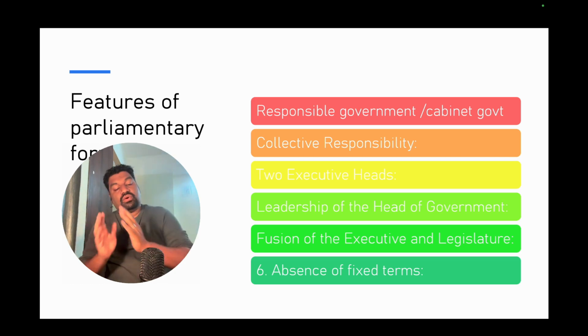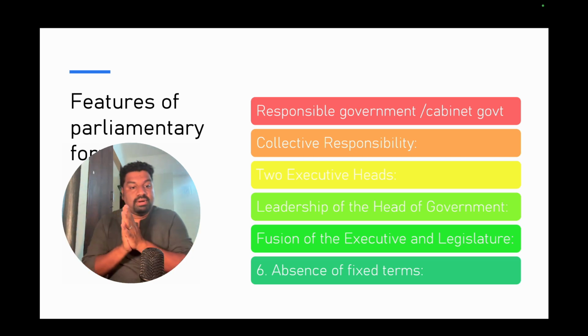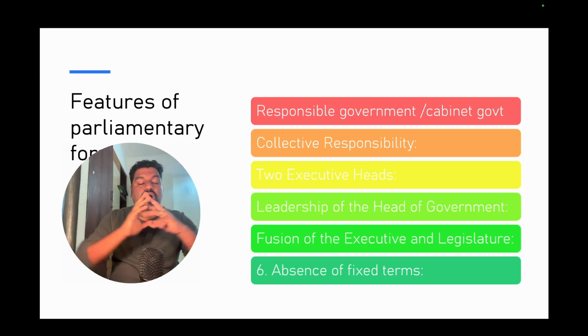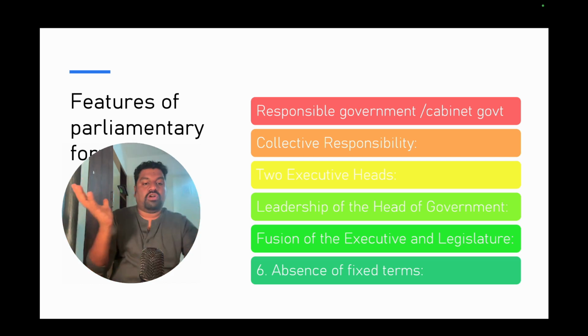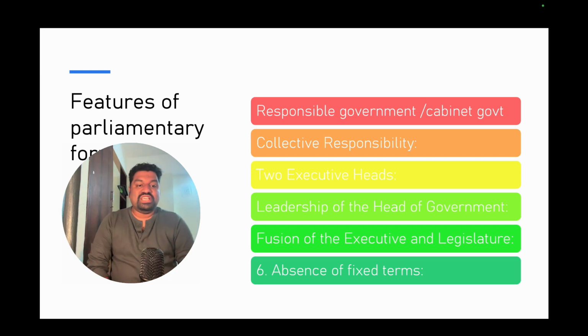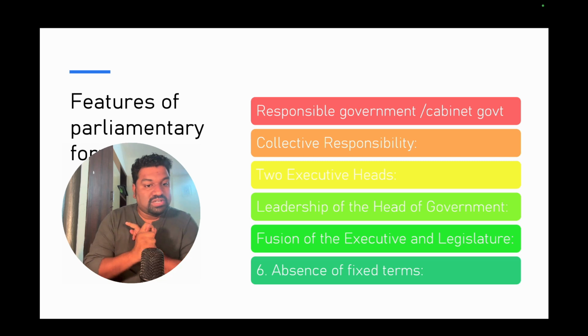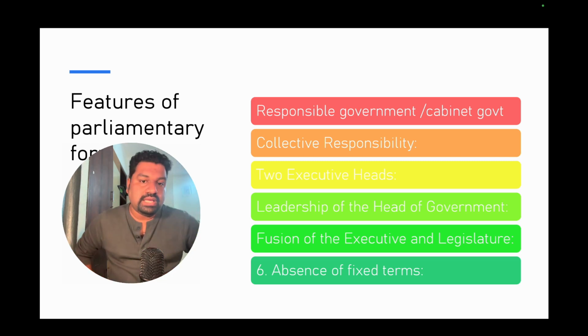They cannot say, okay, we are not doing that, I am not answerable to this. The parliamentary system is a collective one. The whole country is governed by the collective cabinet, a collective government. So the concept of collective responsibility is always there. There is no single person running the show. The prime minister along with the council of ministers collectively runs the government.